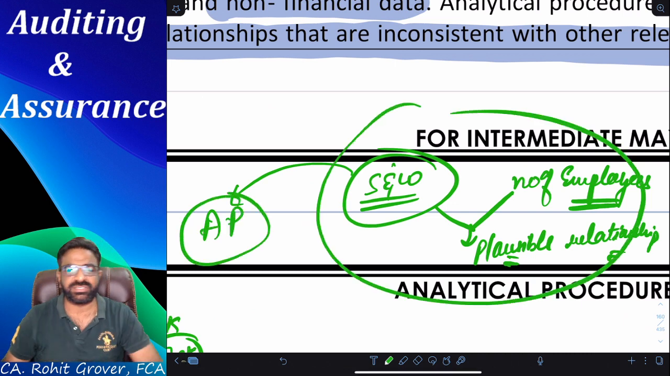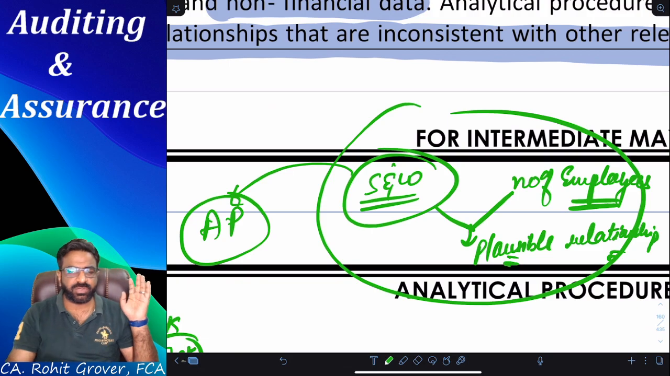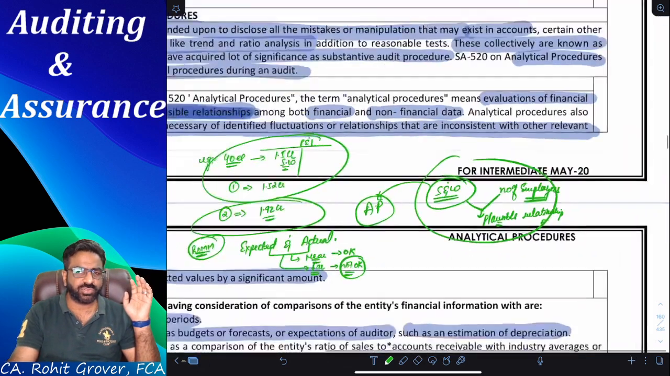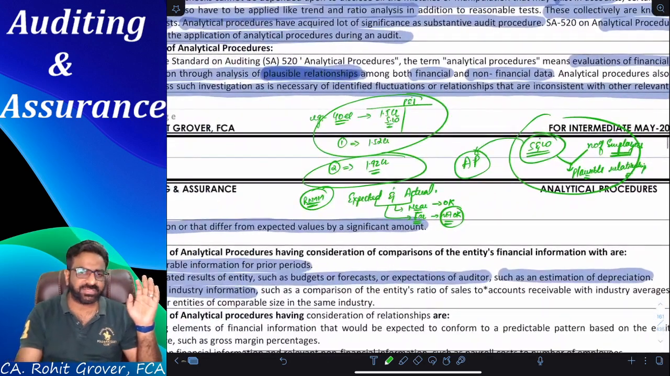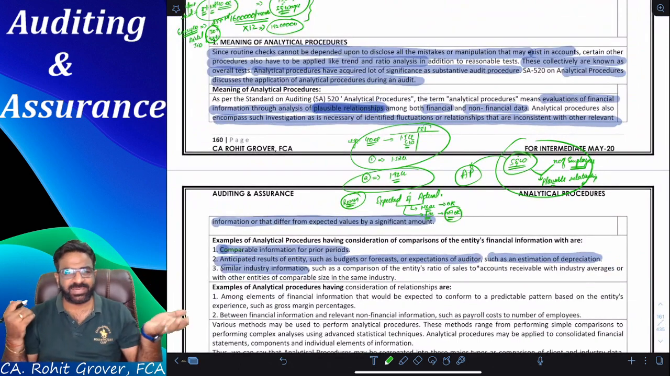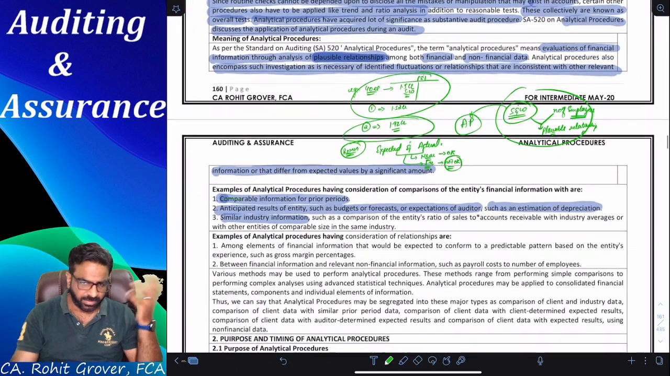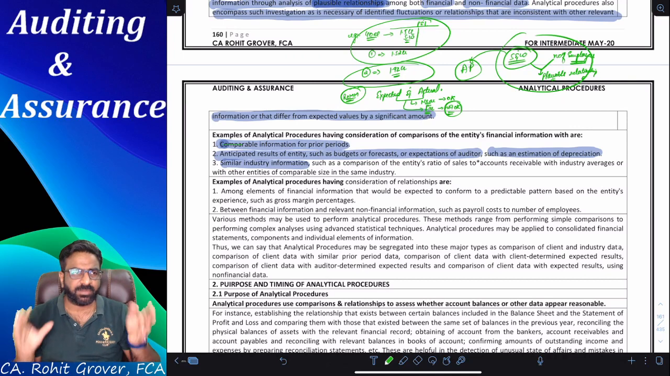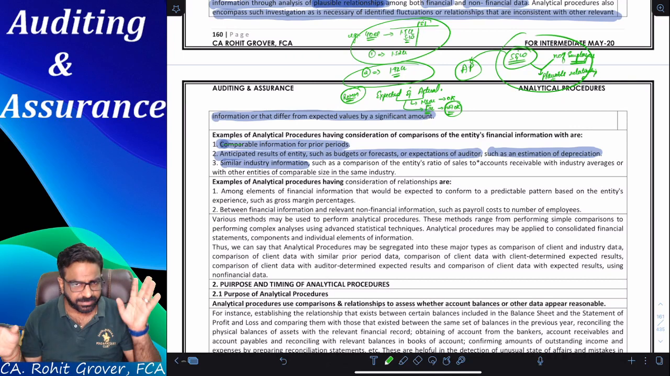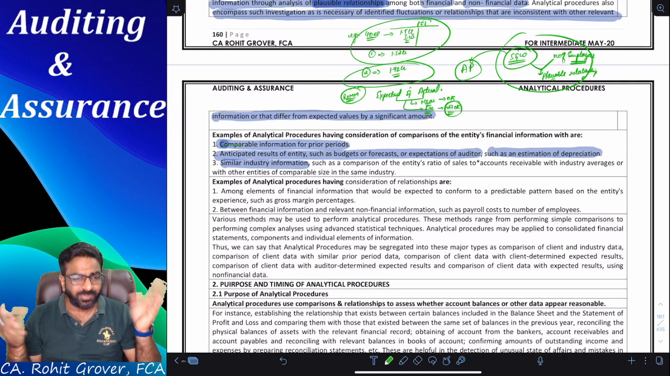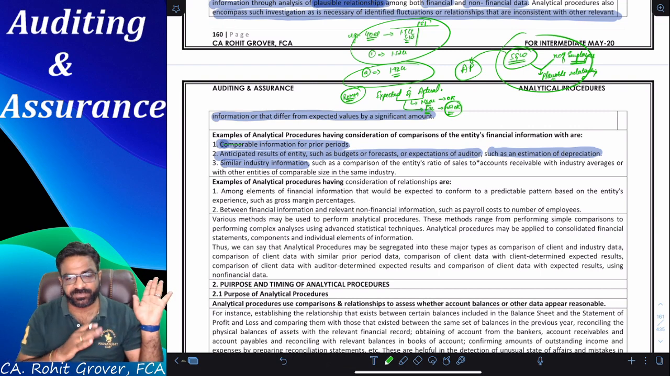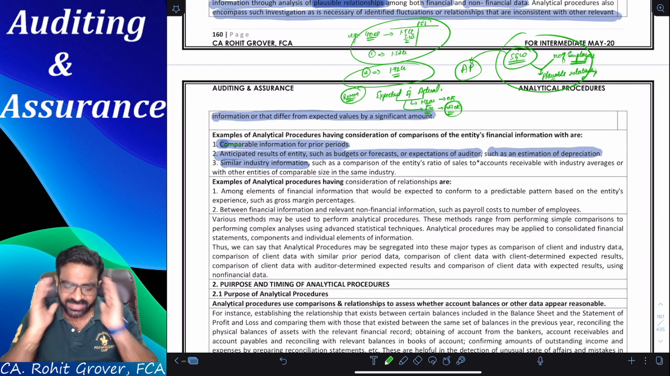Analytical procedure. Crystal clear? Any doubt or no doubt? No doubt. Now, why did I give you this example right now? Because many examples like that are going to come over a period of time. Remember one thing, this is a very simple standard. The more you make it difficult, that is a different issue. But it is a very simple standard.